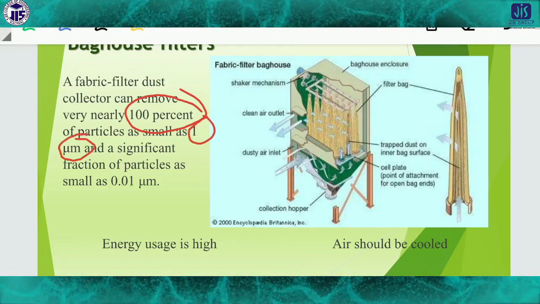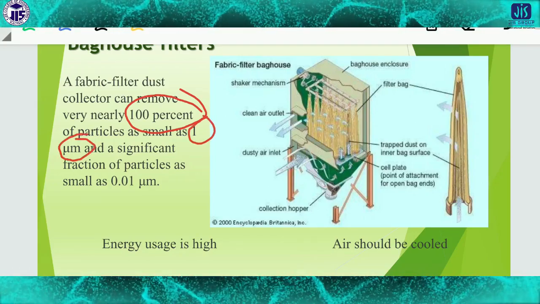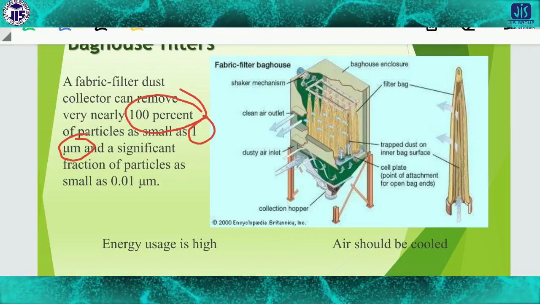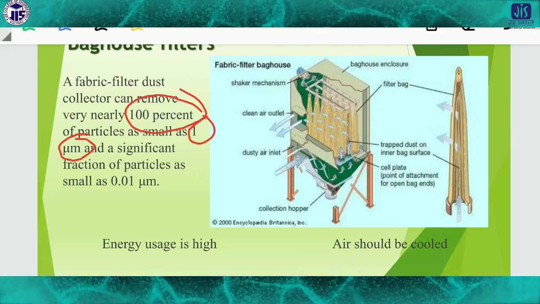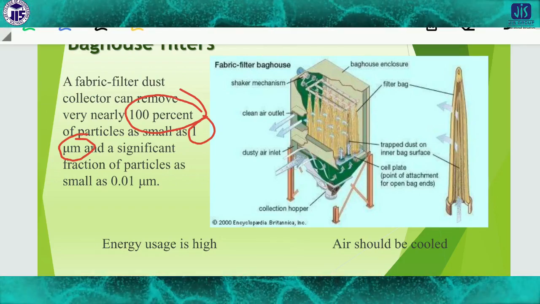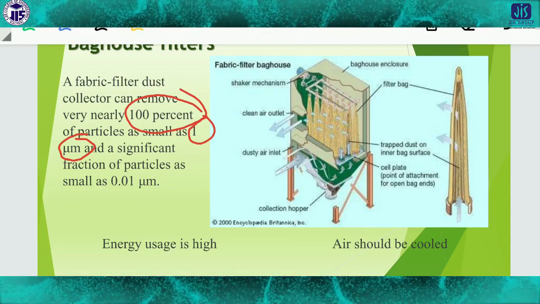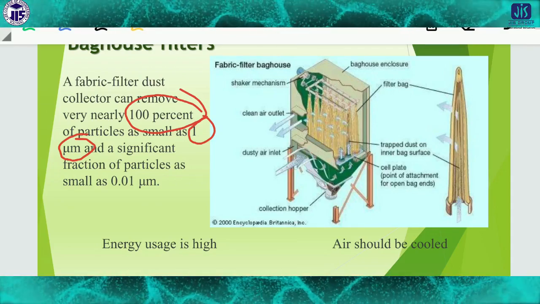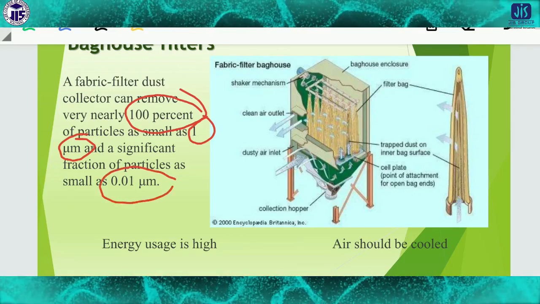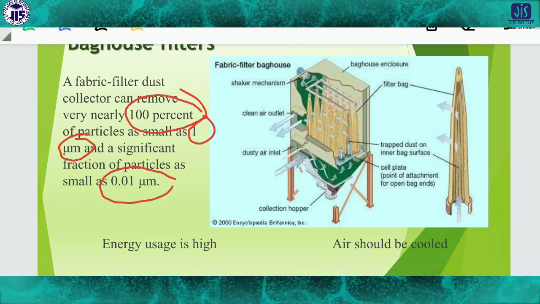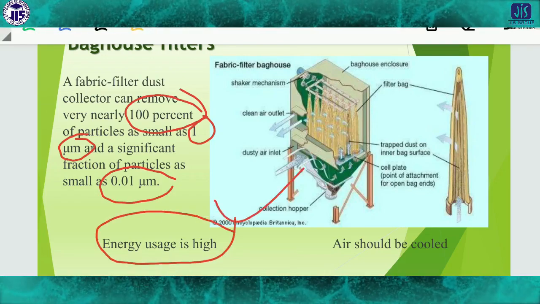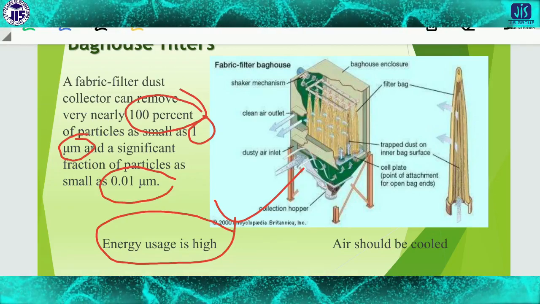So look, this is very important because it is able to remove particles of 1 micrometer size from the air, and a significant fraction of the particles smaller than 0.01 micrometer. Another thing is that the energy usage is very high in the baghouse filter.